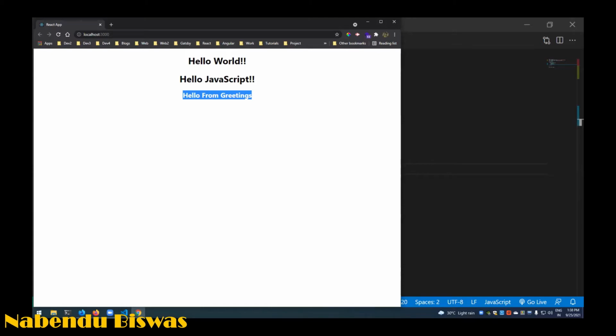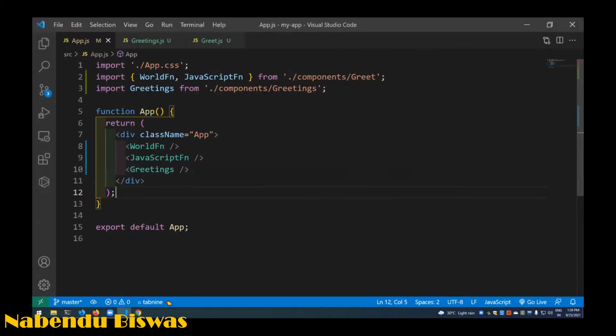Okay, now we will learn about the class-based components. Okay, now the class-based component. We have learned functional. So now class-based.